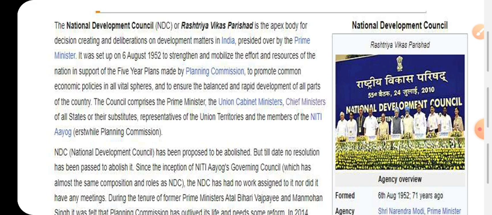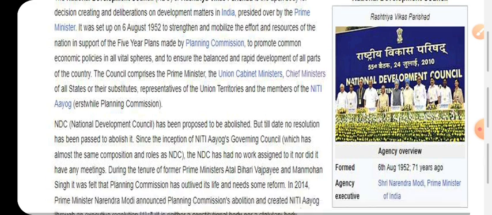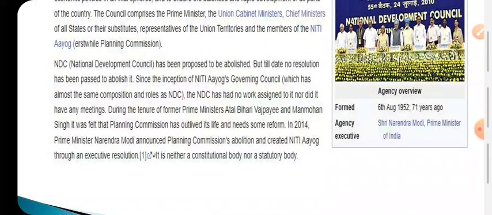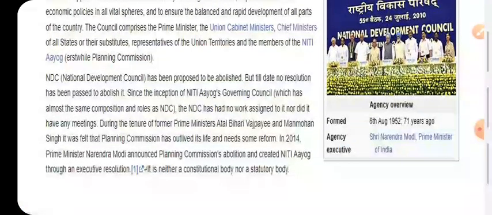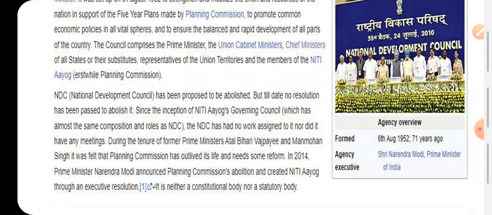I should tell you that the Planning Commission has now been renamed as Niti Aayog. The mechanism is the same, the work is the same, but the name has been changed. So Niti Aayog members will also be members of the National Development Council, NDC. It was established in the year 1952, 71 years ago. Okay friends, these are some of the basic things about NDC.